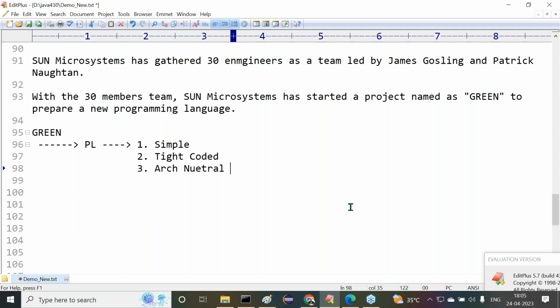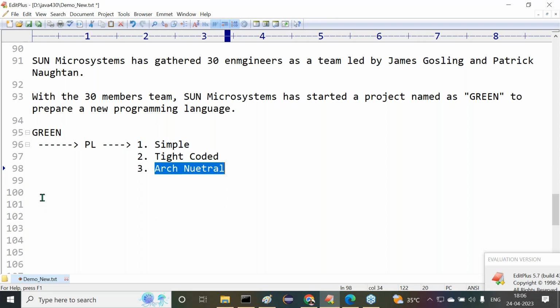A team was formed, they gathered, they started a project. Inside this, they want to see on paper what features they want to implement. Finally they identified three features they want to provide in their new programming language. What are the three features? First one is simple. Next one is tight coded. Next one is architectural neutral programming language. Now we are going to elaborate.